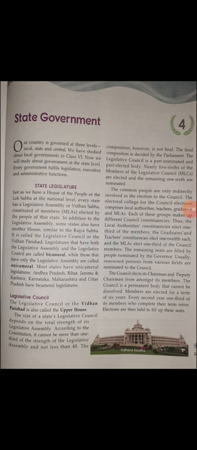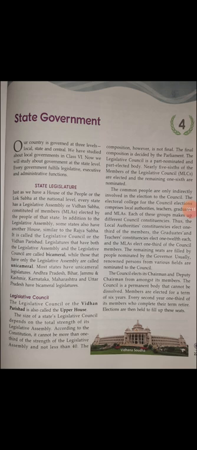So today we will discuss state government. Whether it's local government, state government or the central government, every government has to fulfill three criteria, and that is legislative, executive and administrative functions. Now, state legislature. Just as we have the House of People or the Lok Sabha at the national level, every state has a legislative assembly or Vidhan Sabha constituted of members, MLAs, elected by the people of that state.